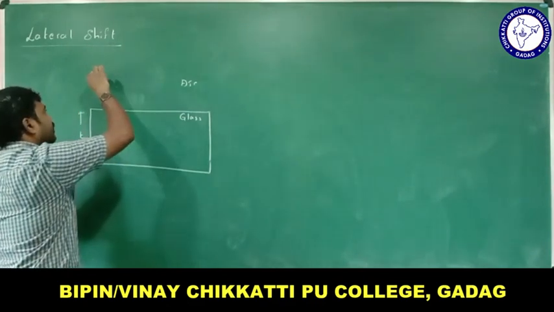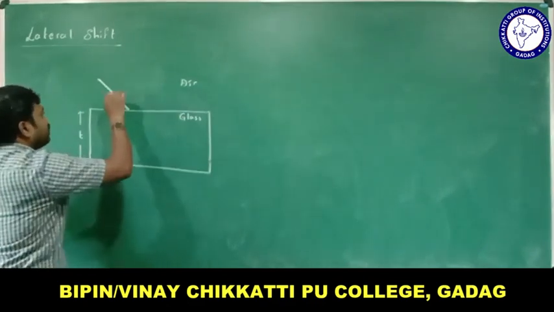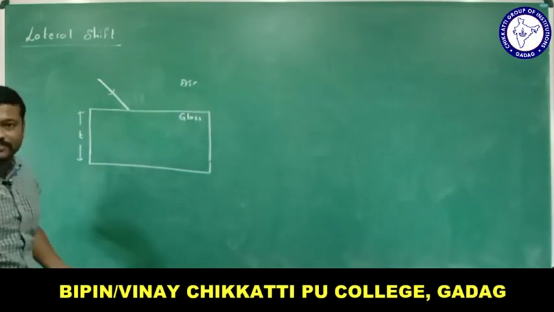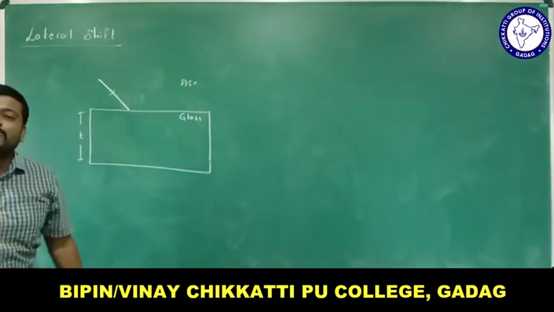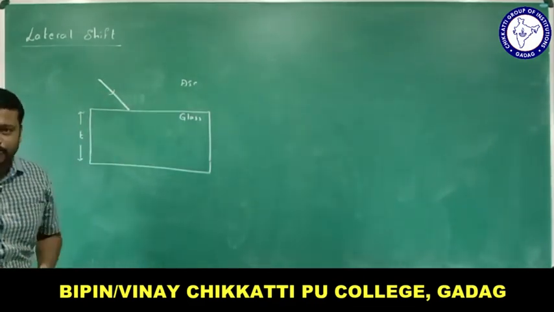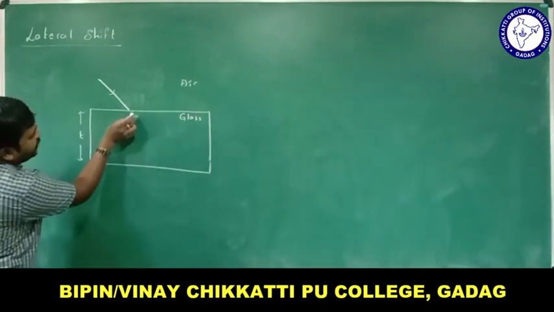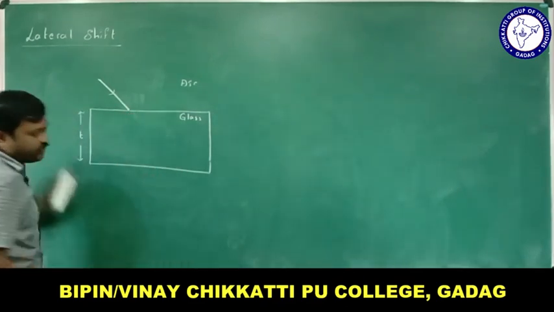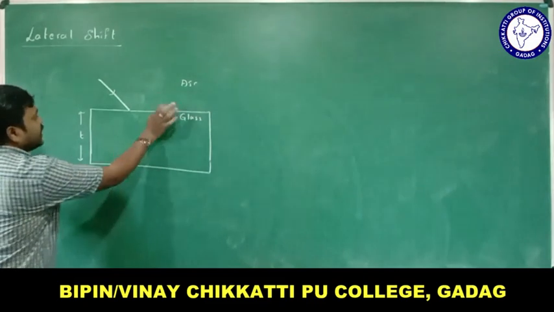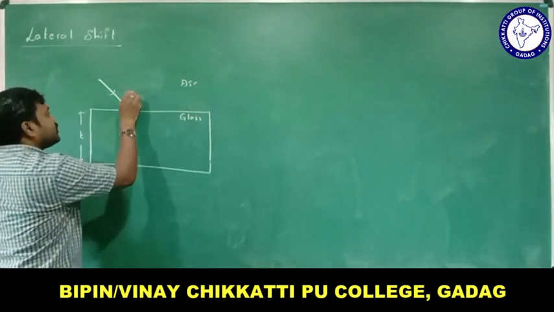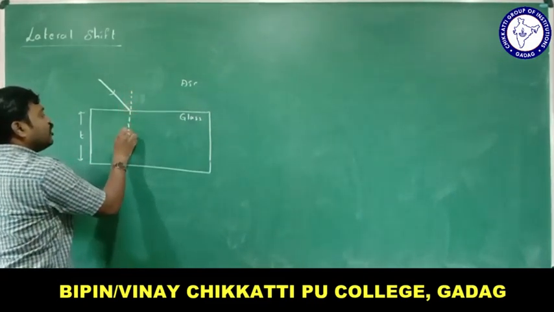Okay, let me take it like this. This is a ray of light which is incident on the glass. If I remove the glass, how does the ray of light move? It moves in a straight line like this, right? Since there is a glass, at this point of incidence, let me draw the normal.